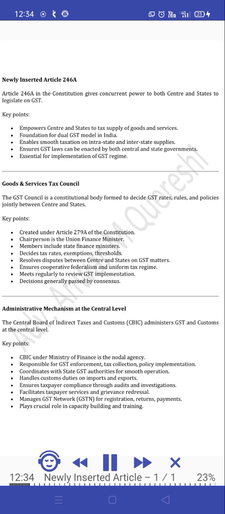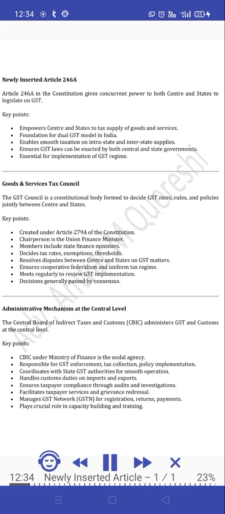The Central Board of Indirect Taxes and Customs (CBIC) administers GST and customs at the central level. Key points. CBIC under the Ministry of Finance is the nodal agency. Responsible for GST enforcement, tax collection, policy implementation. Coordinates with state GST authorities for smooth operation. Handles customs duties on imports and exports. Ensures taxpayer compliance through audits and investigations. Facilitates taxpayer services and grievance redressal.